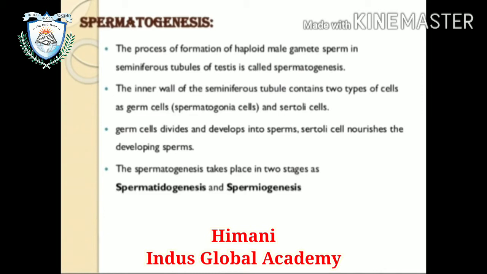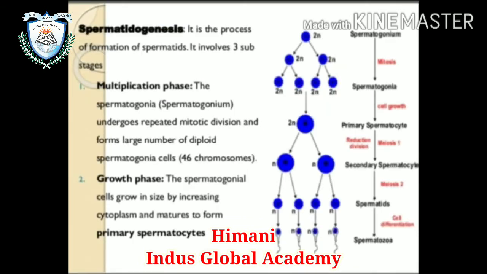Okay, after that, next is spermatidogenesis. It is the process of formation of spermatid, which involves three substages. First is the multiplication phase. The spermatogonia undergo repeated mitotic division and form a large number of diploid spermatogonial cells, which consist of 46 chromosomes.